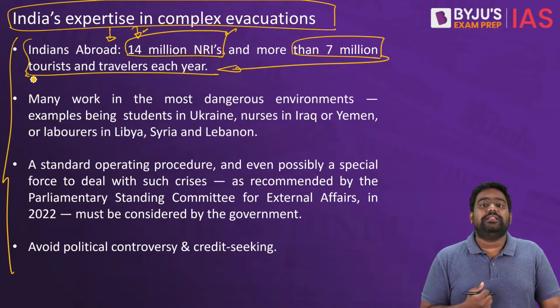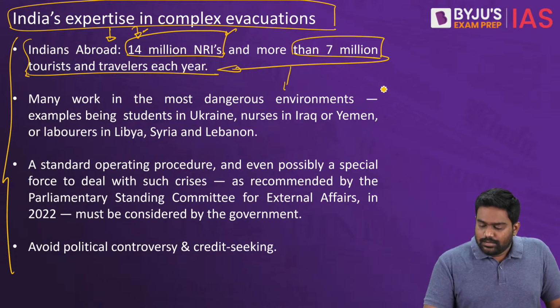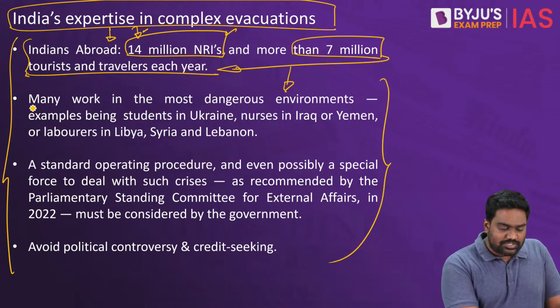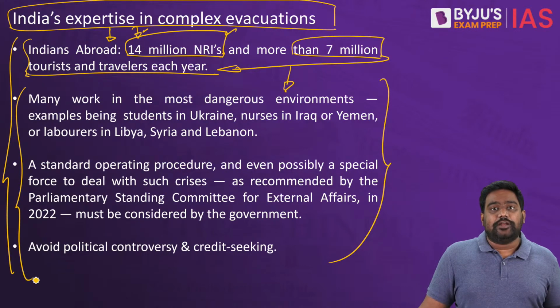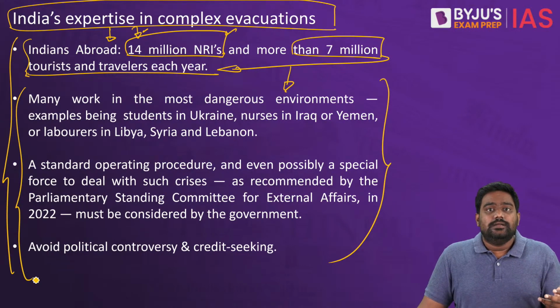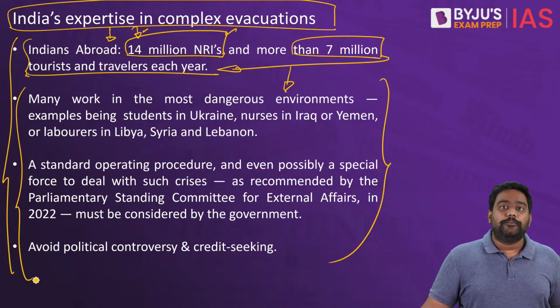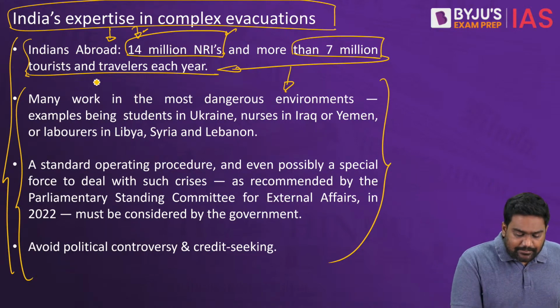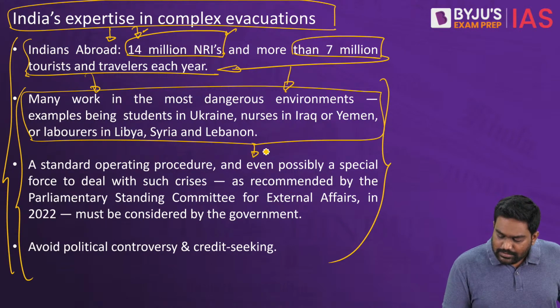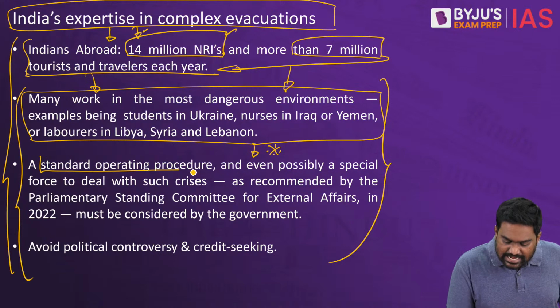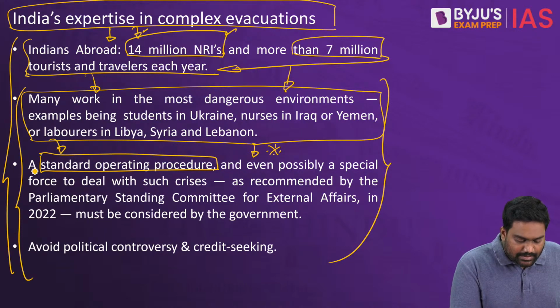This is a very, very big number. And they will be found in almost every country around the world. So if a country descends into conflict, or if there is a disaster, Indians will be affected by it. So it's high time for India to streamline this capability by establishing a standard operating procedure.